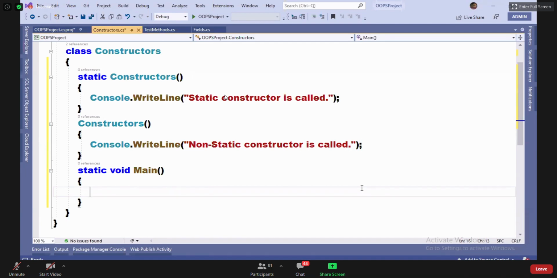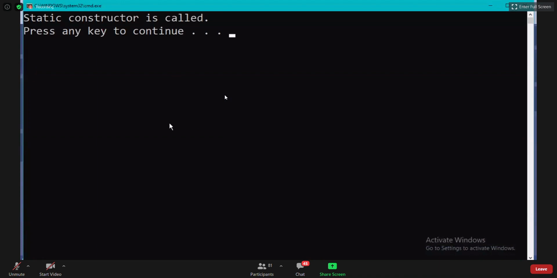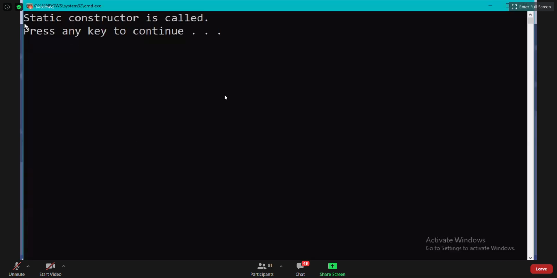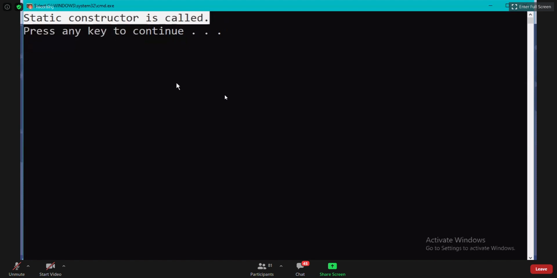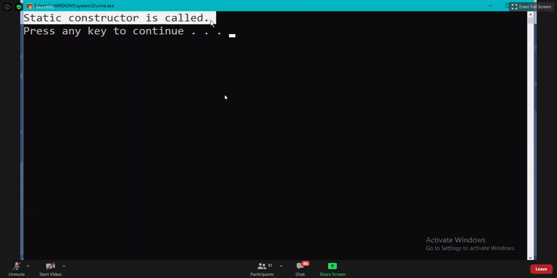Okay, watch it all of you. I did not write any code in the main method. Main is an entry point, that's all. So for entry point purposes, I defined a main method. But still, if you notice, the static constructor is called. Why? Explicit means on instance creation. Okay, the static constructor is called here.